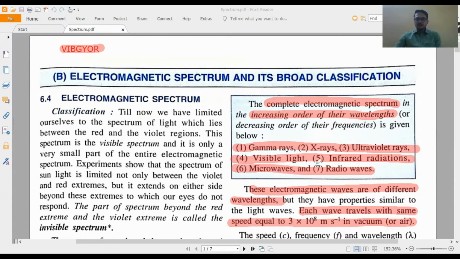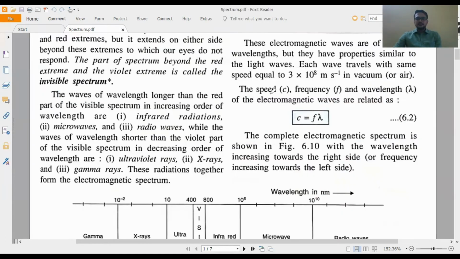Come to the next thing. The speed of electromagnetic wave, frequency, and wavelength: these three are related using the equation C equal to F lambda. From here you can easily understand that F and lambda are inversely proportional if we keep C constant, and C will be constant in vacuum for all the electromagnetic spectrum.